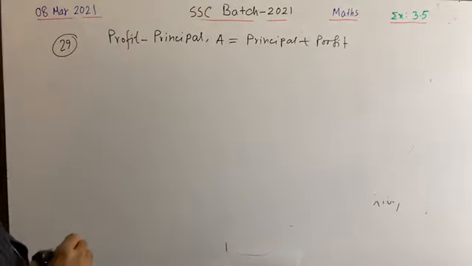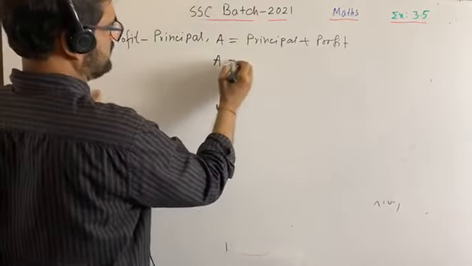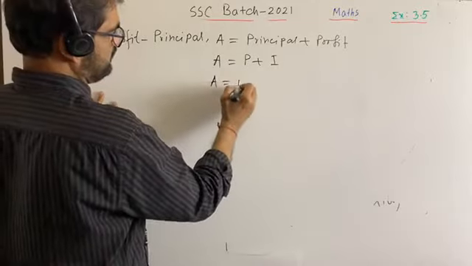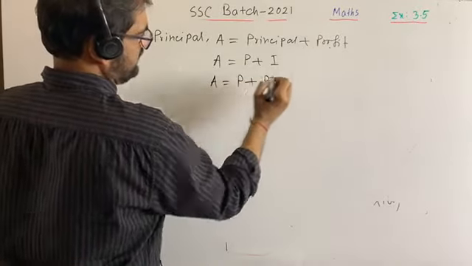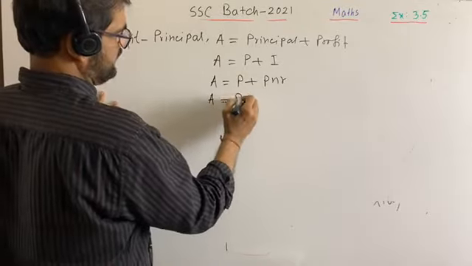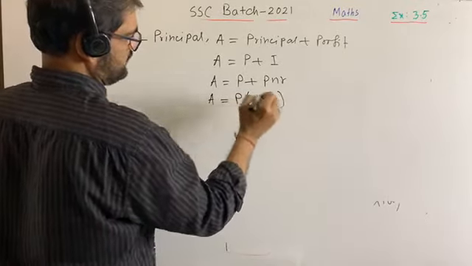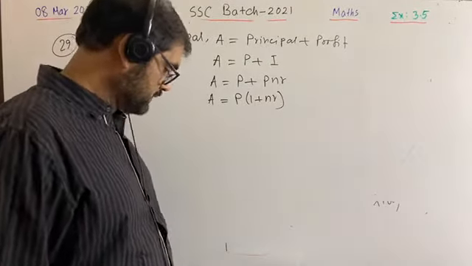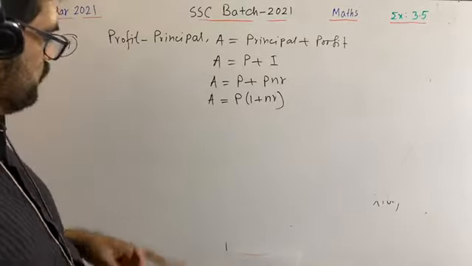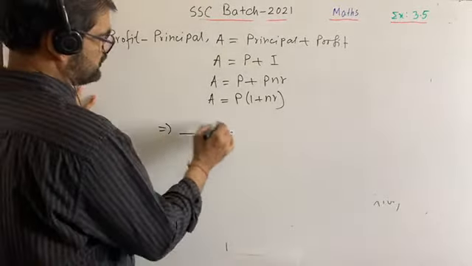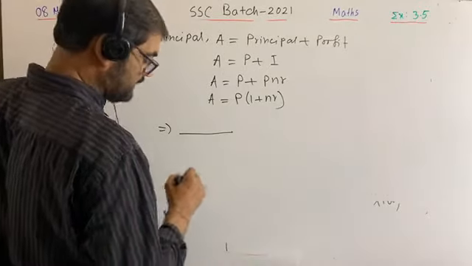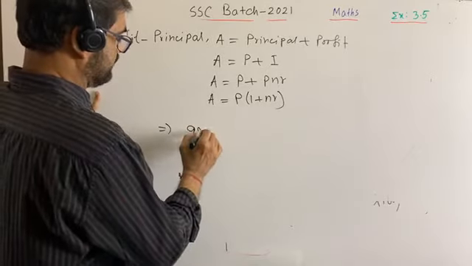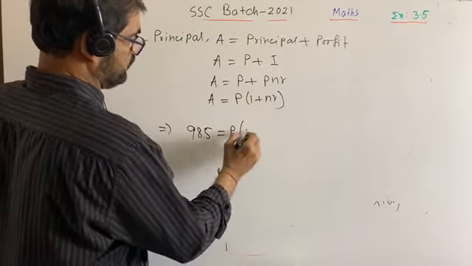That means A equals what? Principal plus profit I, that is, A equals P plus I, and I equals PNR, that means A equals P into 1 plus NR. In this question we have to find P, the value of P. Very good. What is A in this question? In this question A is given as Taka 985. You write down just 985. It is P times 1 plus N.